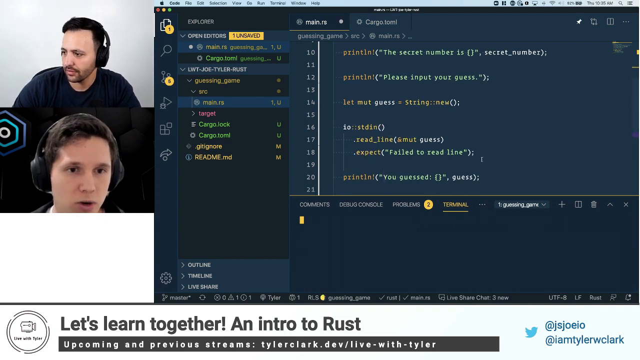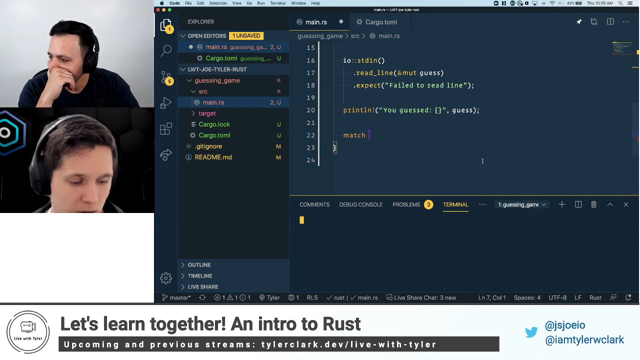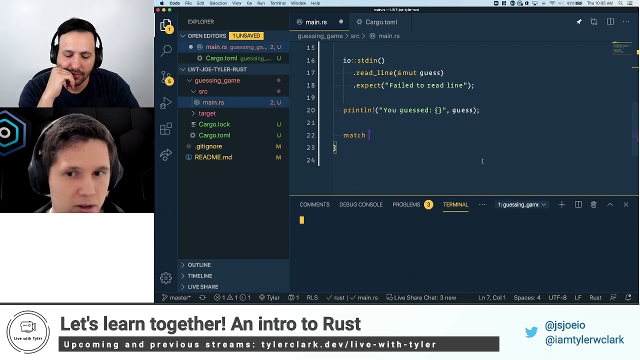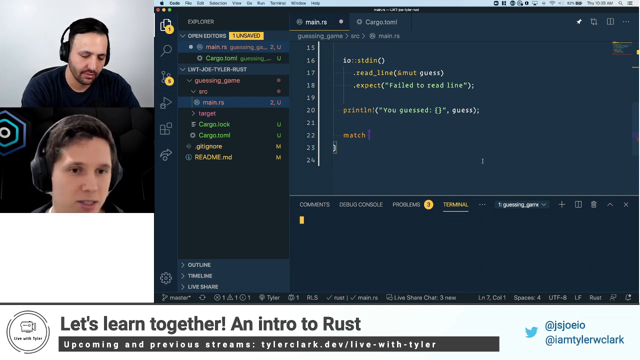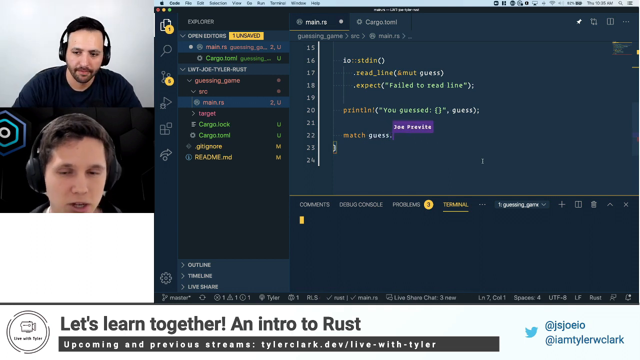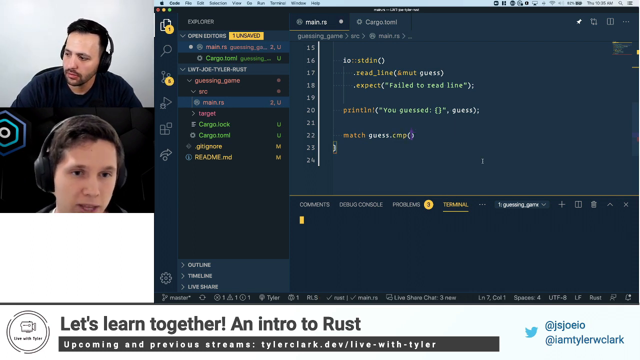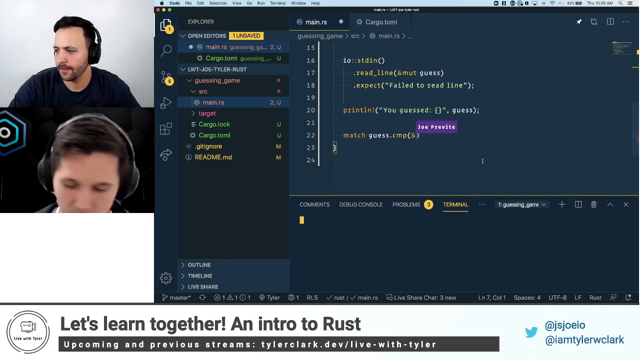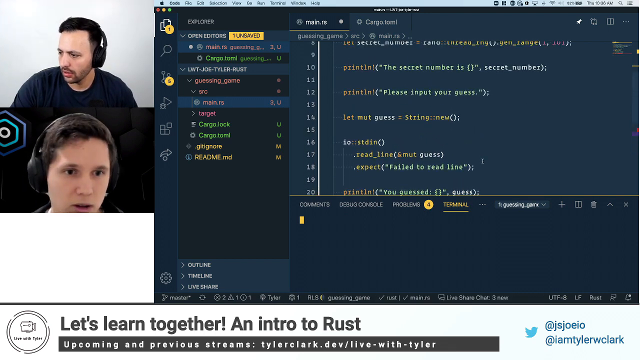So if we go down to line 20, we're going to throw in what's called a match statement. I think the closest thing in JavaScript is a switch statement, which is not like, I think some people will say that it's not true pattern matching because it's limited to one value and you can't do as much. This is a little bit more powerful. So we're going to call guess.cmp, and then we're going to pass in a reference to secret number.